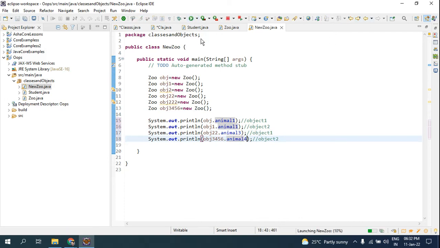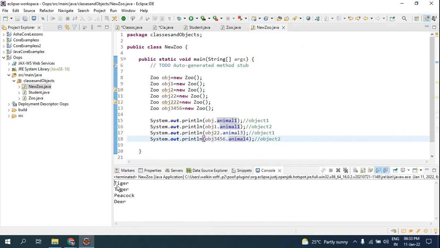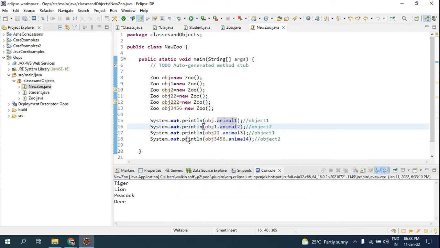If I run my application now, look here, you are able to see tiger. I'll make this animal 2 so that it won't repeat. You can repeat it and call it as many times as you want, but for now, to make the example clear, I'm going to use a different one. Look here, tiger, animal 1, has been called by object 1, and this is from the last object.